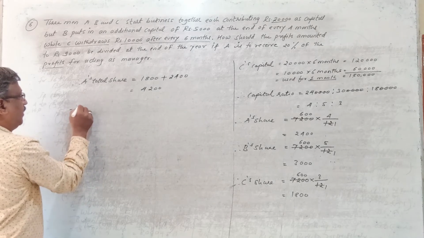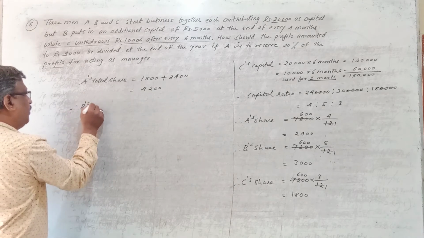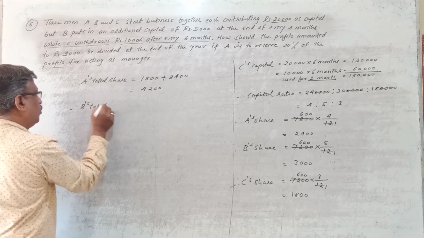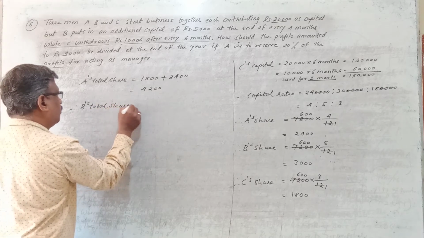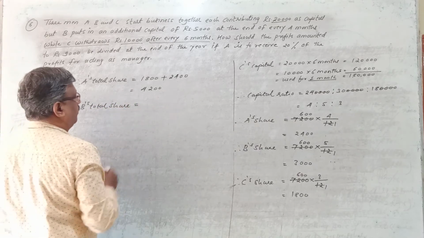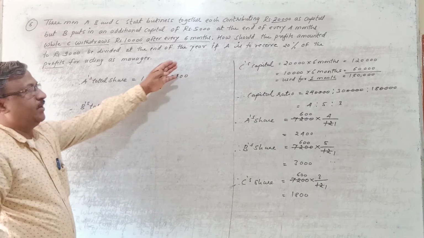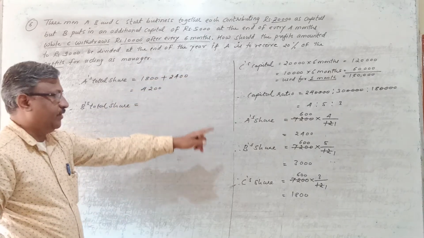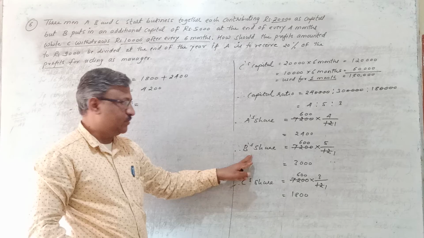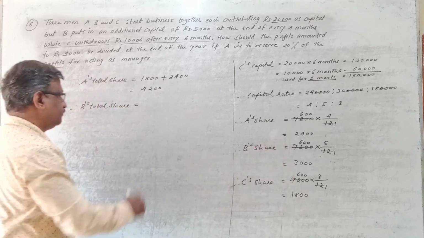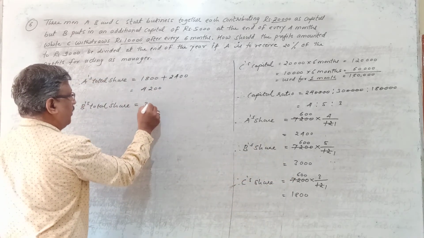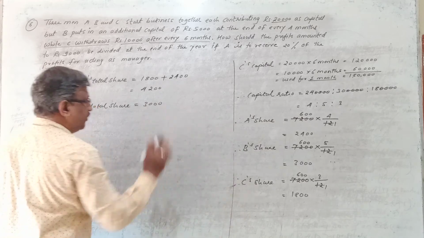Like that, we have to find B's total share. So B's total share will be, B is not getting any extra share here. So he gets only what? Share out of this balance profit. How much? 3,000. So B's total share will be only the share in the balance profit, 3,000.